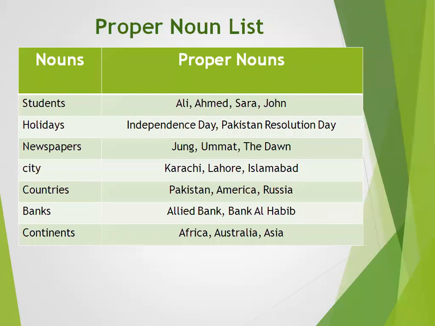Banks: Allied Bank, Bank Al Habib, Metropolitan Bank, Askari Bank. These all are particular banks. Continents: Africa, Australia, Asia. So the names of all the proper nouns have their first letter capital. This is the identification of proper noun, even if they are coming in the middle of the sentence, their first letter must be capital.